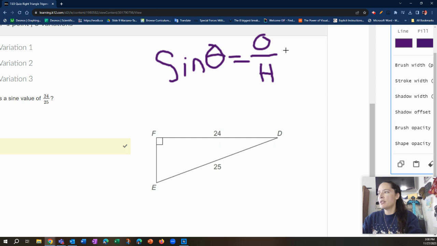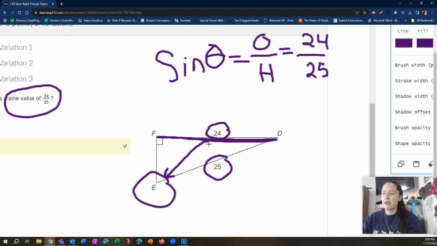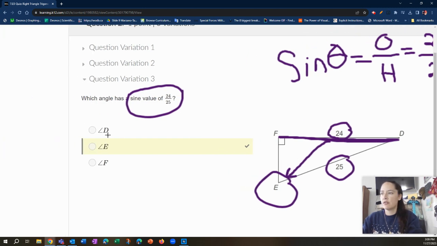SOHCAHTOA, opposite over hypotenuse. So they're saying the opposite side is 24. Boom. So 24, right? They gave us in our problem the sine value of this. And then the hypotenuse is 25. Okay, great. So this is the key one that's going to help us. This side length is opposite angle E. So sine of E is equal to 24 over 25.